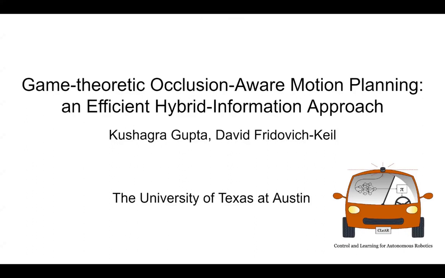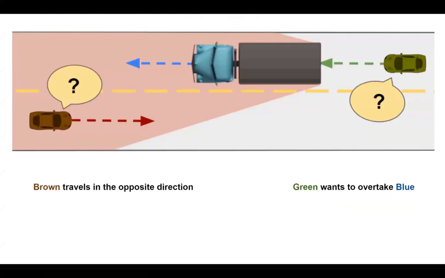This video accompanies our work, Game-theoretic occlusion-aware motion planning, and efficient hybrid information approach. Consider the situation on screen. The green car wishes to overtake a slower blue car. At this moment, the oncoming brown car is occluded from its view. This example highlights a core challenge in motion planning.